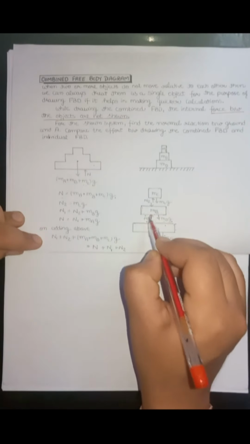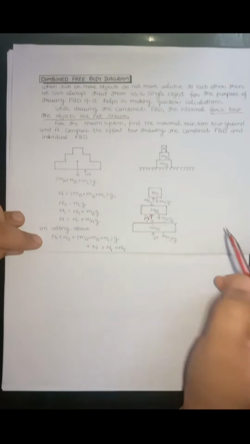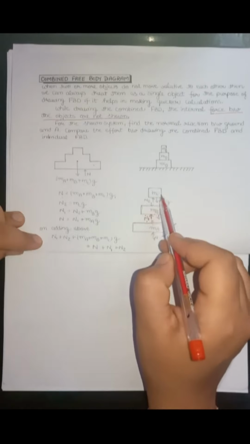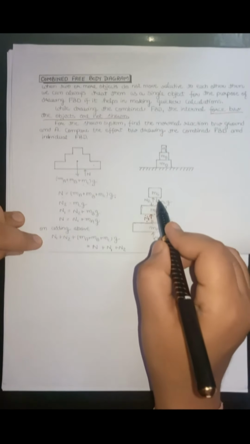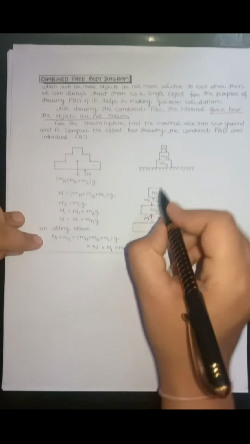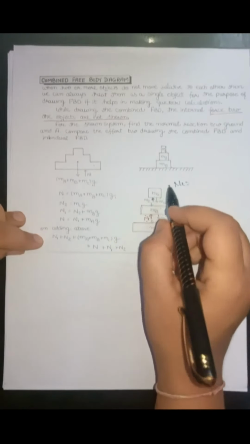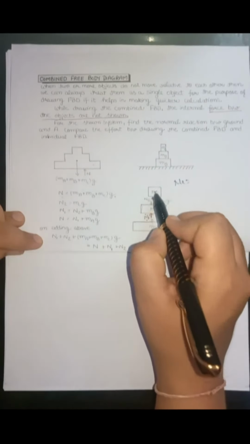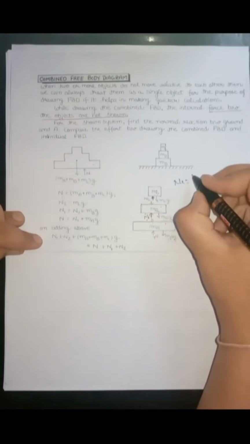So this normal reaction is also NA. On the upper surface of MB, the force applied by MC, let's say that is N2. The force acting on MC is only the gravitational force and the normal reaction from MB. So N2, the force acting on MC by the block MB, will be equal to the weight of MC. So N2 will be equal to MCG.